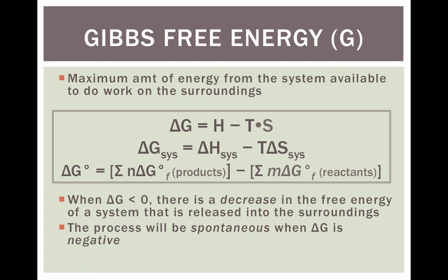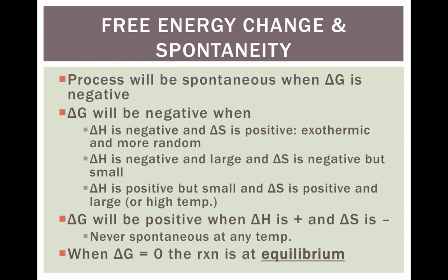To calculate delta G, you can see there's a number of ways you can do it. The delta G of the system is equal to the delta H of the system minus T delta S of the system. And then you can also do what we did before with the standard free energy. Look up the free energy in the charts and take the sum of the product free energy minus the sum of the reactant free energy. When delta G is less than 0, there is a decrease in the free energy of the system that is released to the surroundings. This process will be spontaneous when delta G is negative.